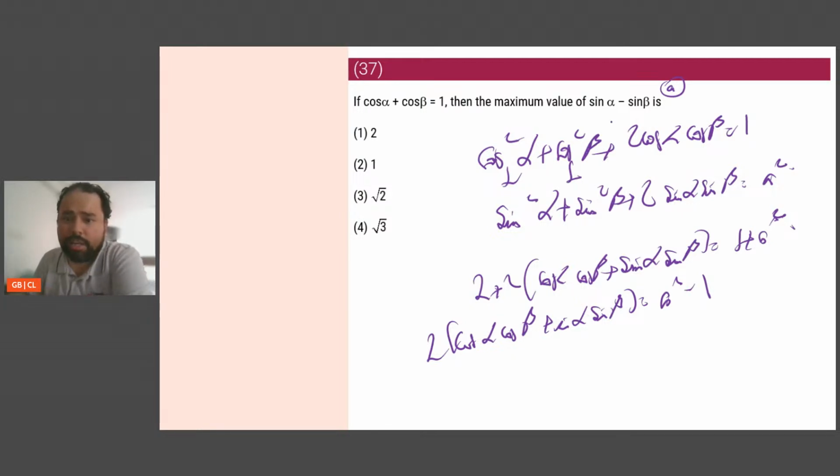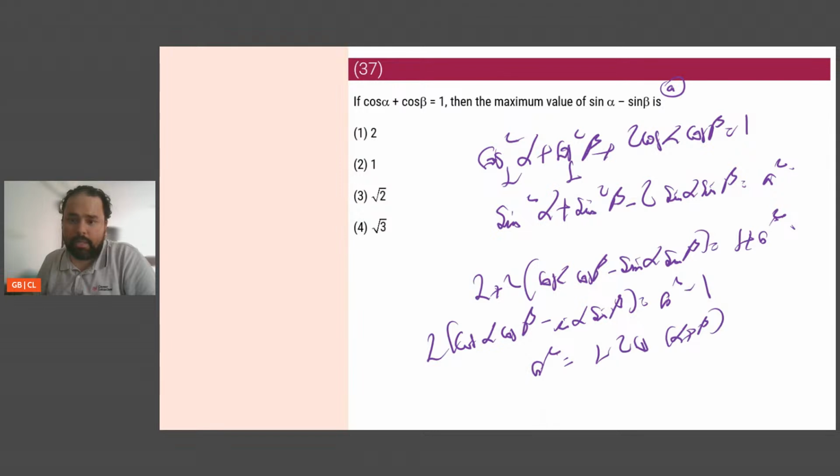Oh, this is my mistake. This is minus. So this will be minus. So if I do this, this is minus, and this is cos of alpha plus beta. Cos of alpha plus beta is what I will end up with. So I can say from here a squared is equal to 1 minus twice of cos alpha plus beta.